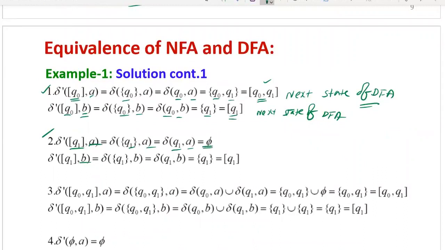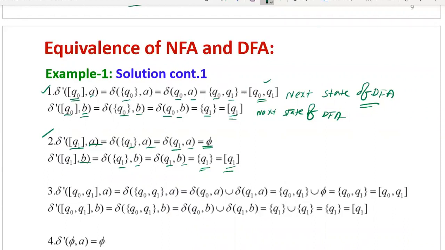Then Q1 on B. Delta dash of Q1 on B equals delta of Q1 on B. Removing the set brackets, delta of Q1 on B has a loop going to Q1 itself. Therefore, the next state is Q1. This is the same state we have already taken; it is not a new state. Whenever there is a new state, you need to find its transition also. So the second state's transitions are also calculated.